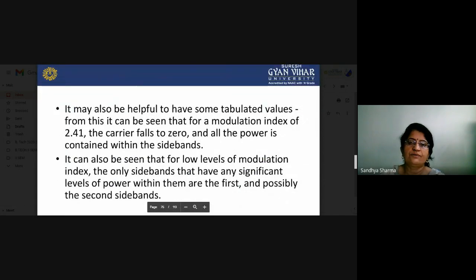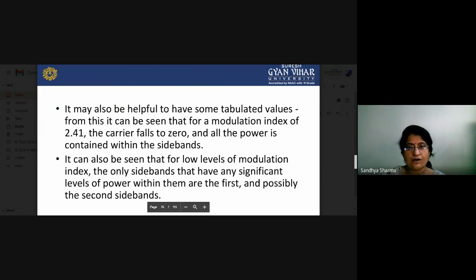It may also be helpful to have some tabulated values from this. We can see in our table that at a modulation index of 2.41 the carrier falls to 0. At that particular point the amplitude of the carrier falls to 0, so all the power is contained within the sidebands only. It can also be seen that for low levels of modulation index, the only sidebands with a significant level of power within them are the first and possibly the second sideband, and after that we can avoid the remaining sidebands.